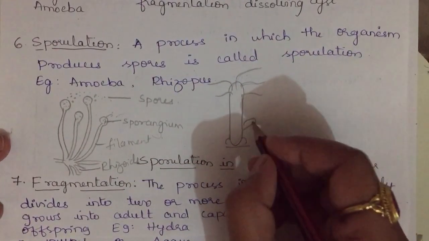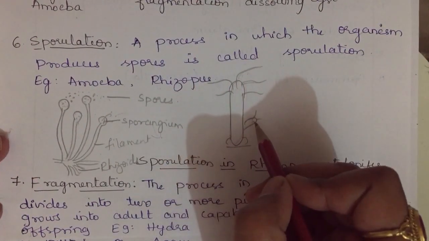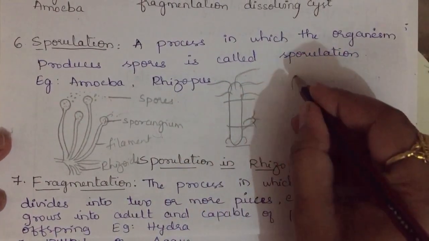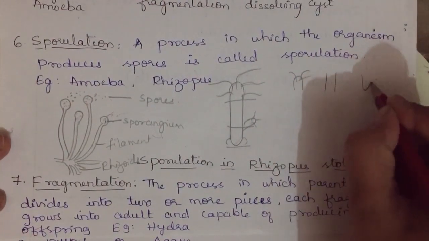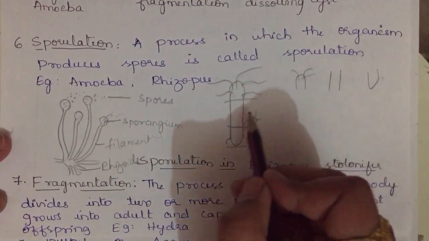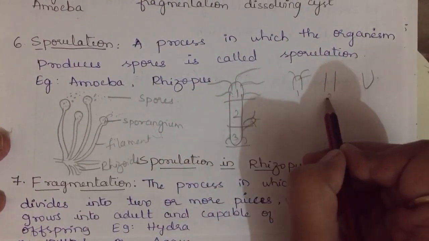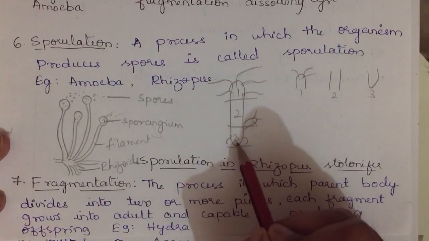If you are showing a small bud, you can show something like this. When this hydra breaks into small pieces, you will find one piece like this, one like this, third one like this. This was the top one, then first, second and third. So hydra has been divided into three pieces.